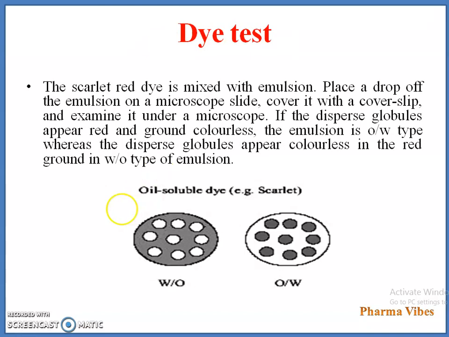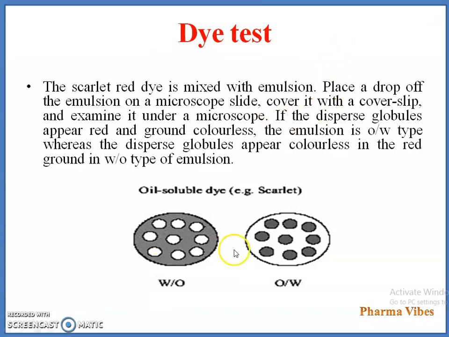The second test is the dye test. Basically, scarlet red dye is used for that. The scarlet red dye is mixed with the emulsion. Place a drop of the emulsion on a microscope slide, cover it with a cover slip and examine it under a microscope. This scarlet red dye is soluble in oil, so the oil droplets or oil phase get a red color.